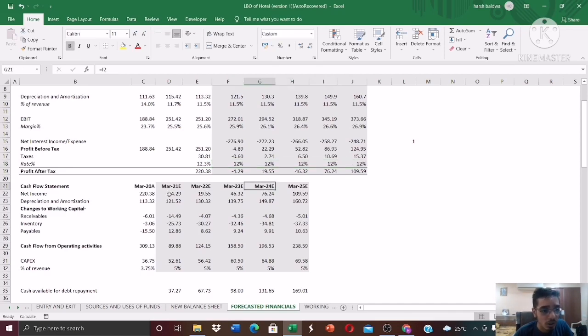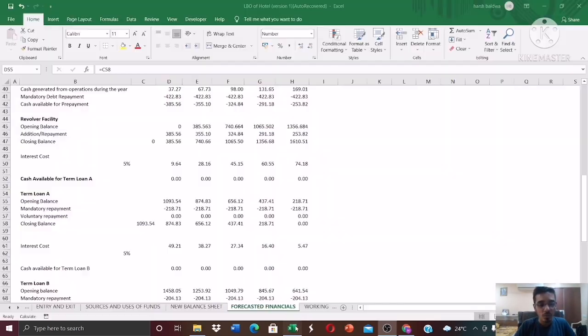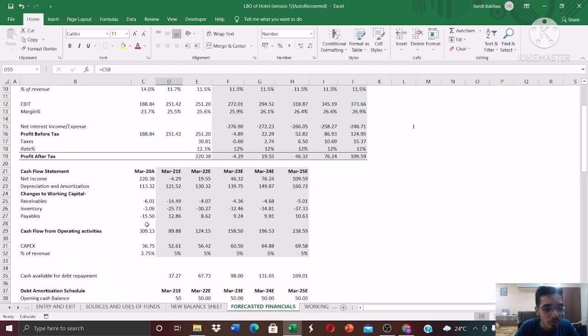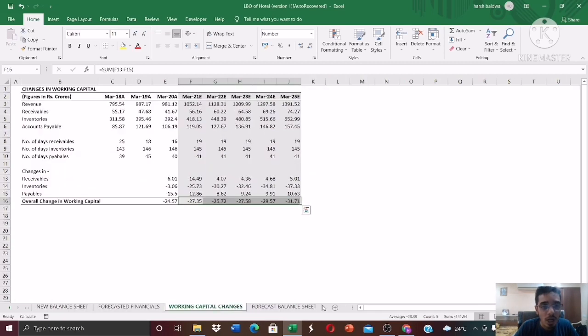Now to calculate the cash flow statement. Okay, so let's go on to the cash flow statement now. First thing is the net income, which we have linked from above. And then we have to add the depreciation, amortization, and then subtract the investment in working capital. So I have created a working capital schedule here, and I have used the formulas of number of days receivables, number of days inventories, and number of days payables.